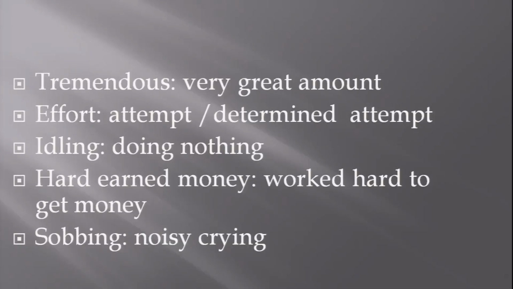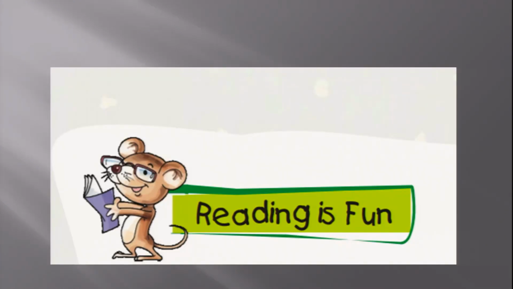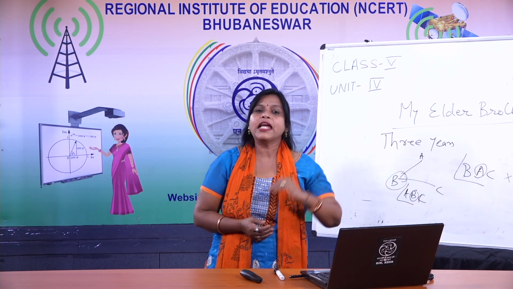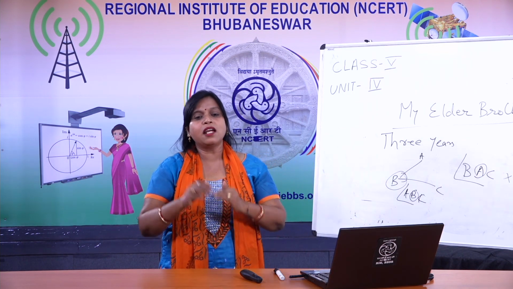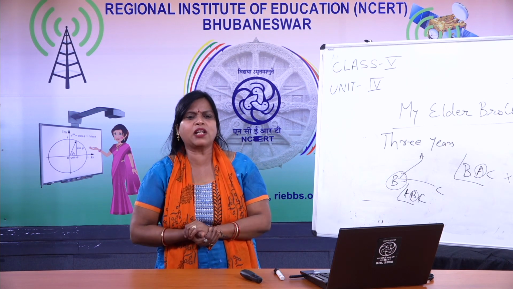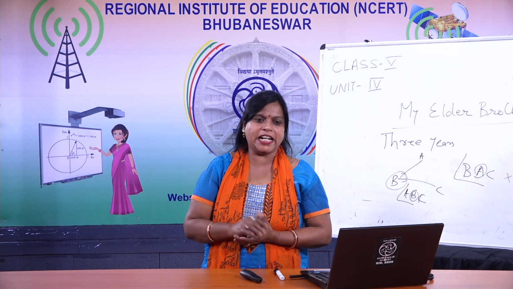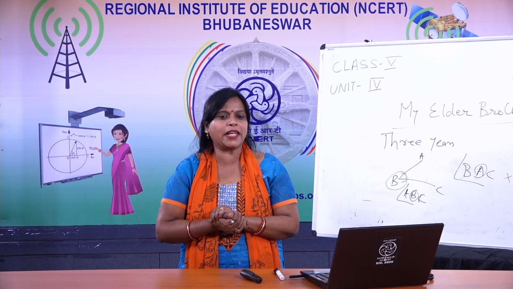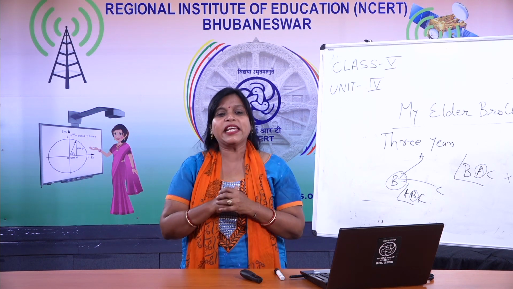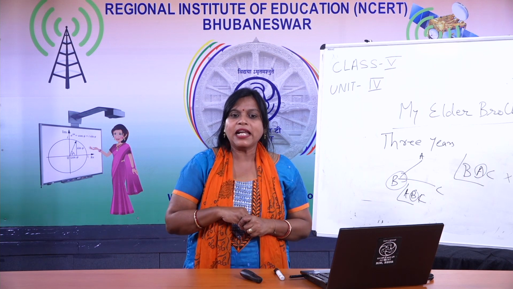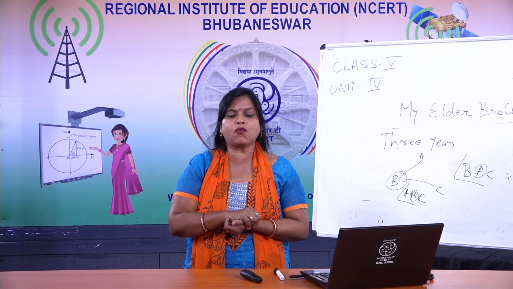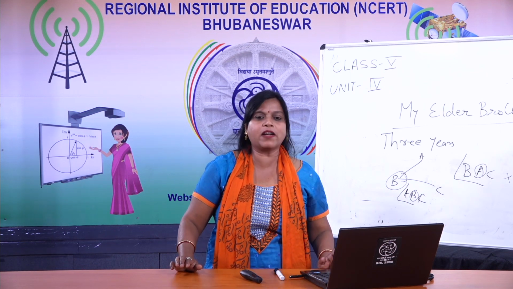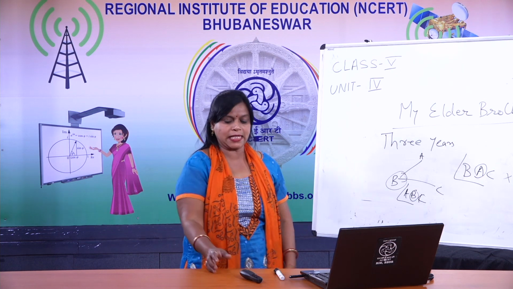Then sobbing, noisy crying. So this is about scene 1 and scene 2. Once again I will recall. In scene 1, Bhaiya is asking Munna why he is wasting his time moving here and there. And in scene 2, he prepared the timetable which was not liked by Munna, and he also failed. He was not sad that he failed. He knows that a year's work he has to finish within 2 years. So now this is the end of part 1, and let's go for the exercise.